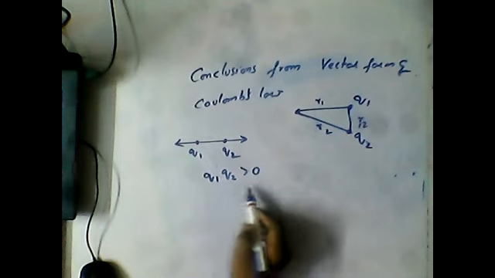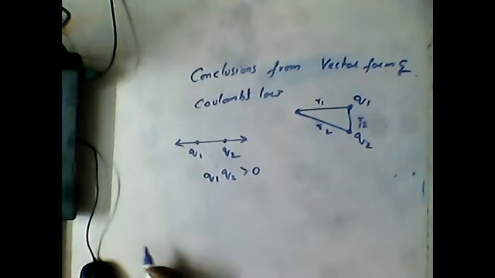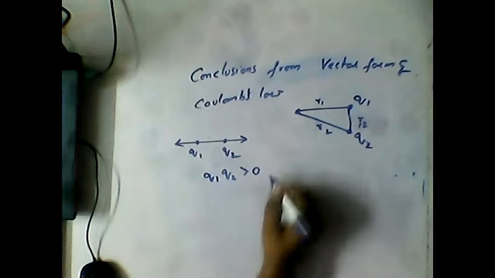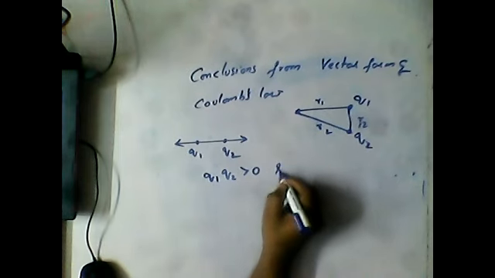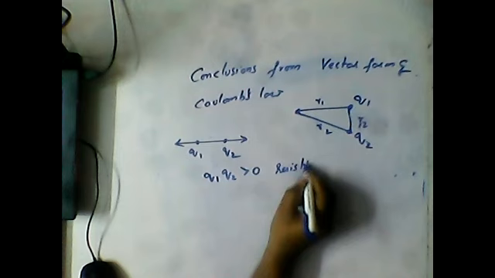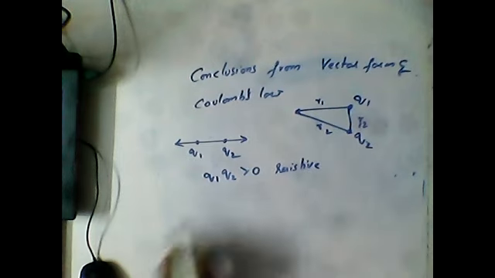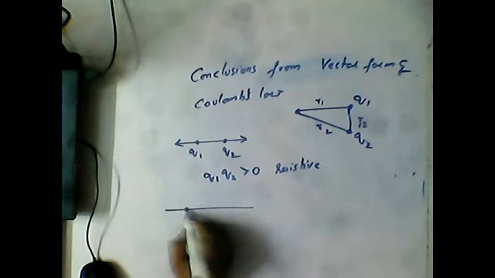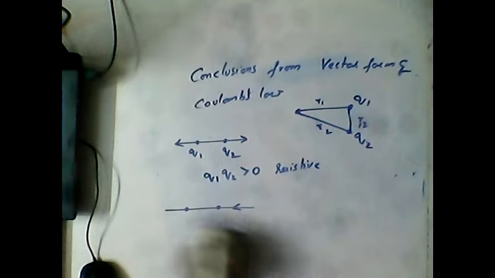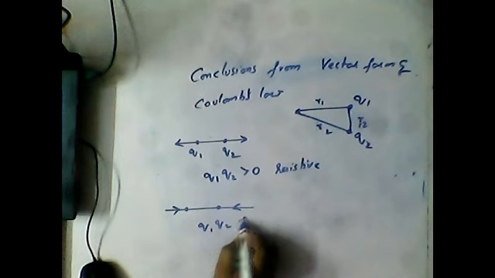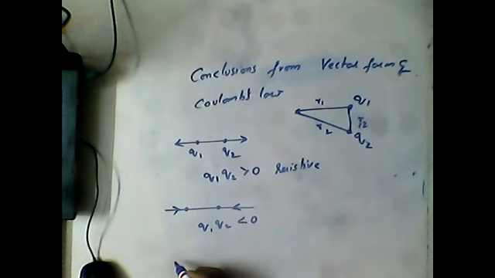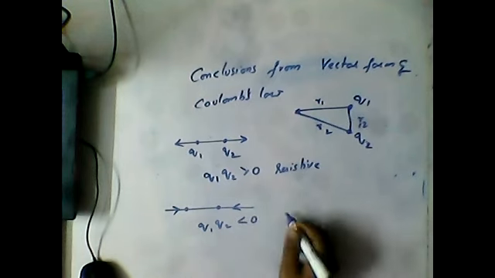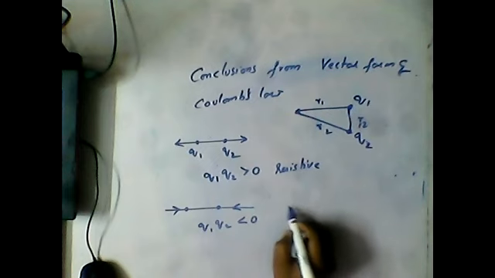If q1 and q2 product is greater than 0, the force that exists between them is what, guys? Repulsive. If the q1 q2 value is less than 0, it is called what? Attractive.